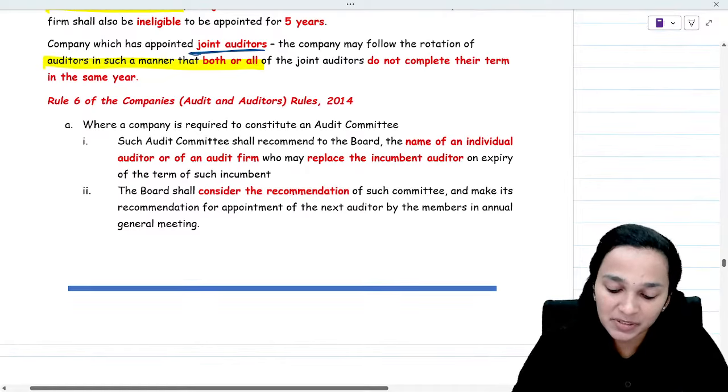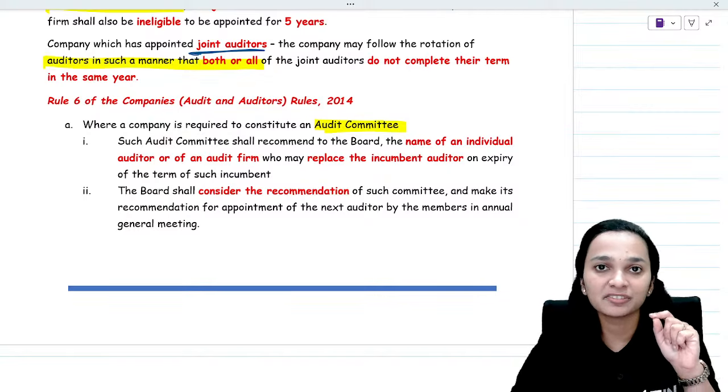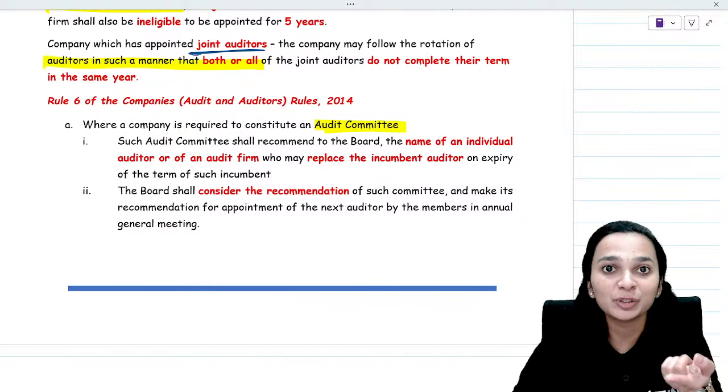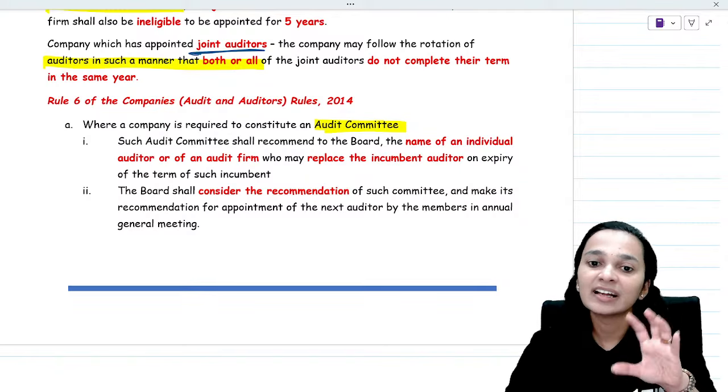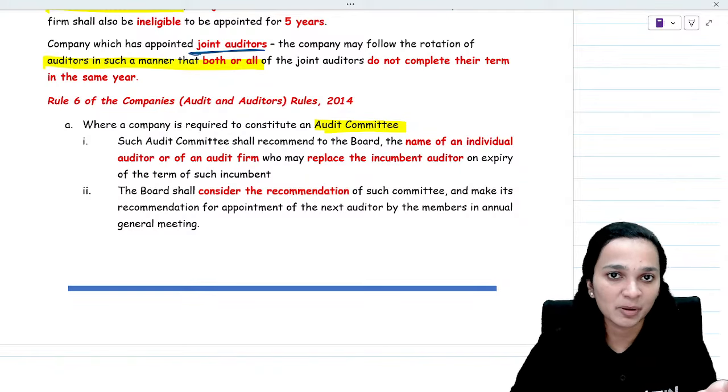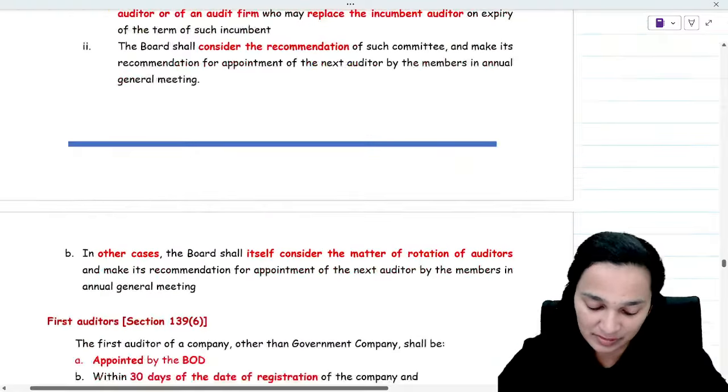Now, where the company is required to constitute an audit committee, it is again the audit committee who will give recommendation about who shall be the new auditor who has to be appointed, and the board will again take its recommendations into consideration.